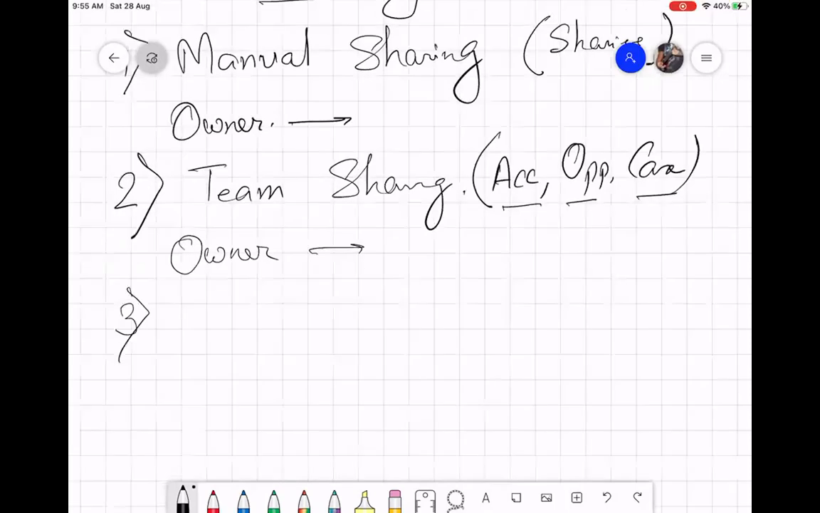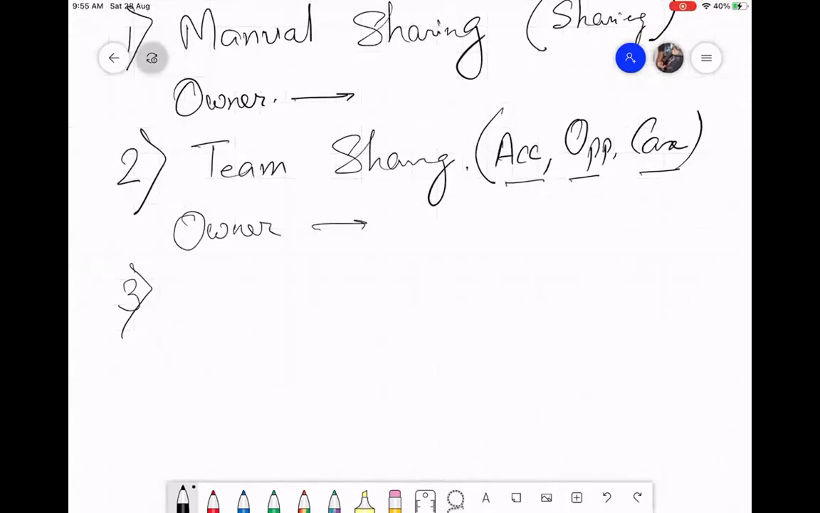Third, these are manual steps. Manual sharing and team sharing, both are manual processes, only given by the owner. Owner can do that. But what if I want to automatically assign people? Whenever I get some records, I should automatically assign them to some people, or like the manager should always see my records, right? So that is called a role hierarchy.